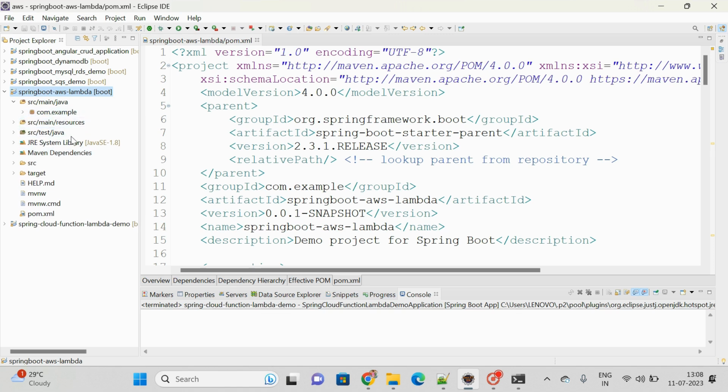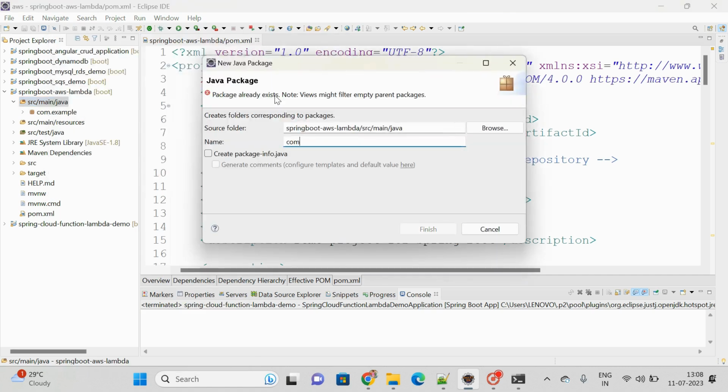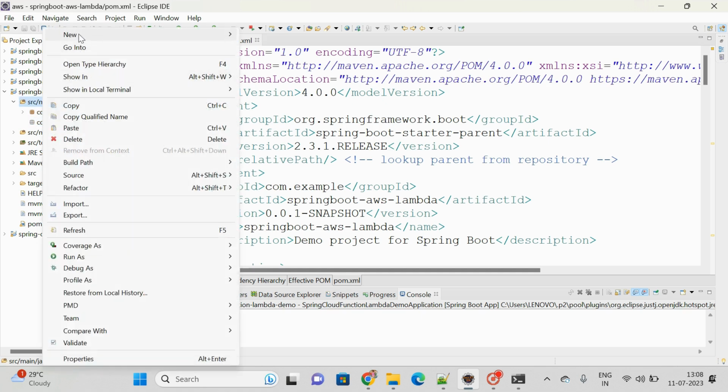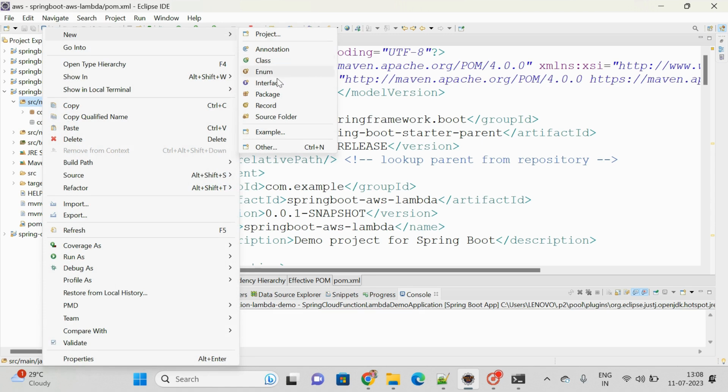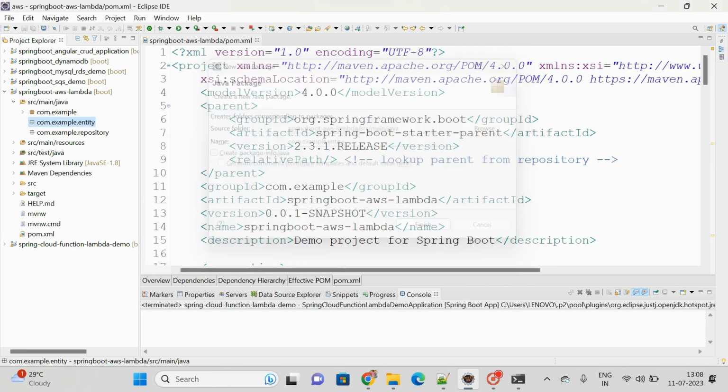Create a new package, com.example.repository. And moreover, we need a model or entity also. For that, I am preparing com.example.entity. Let me define this model or entity, anything is fine.